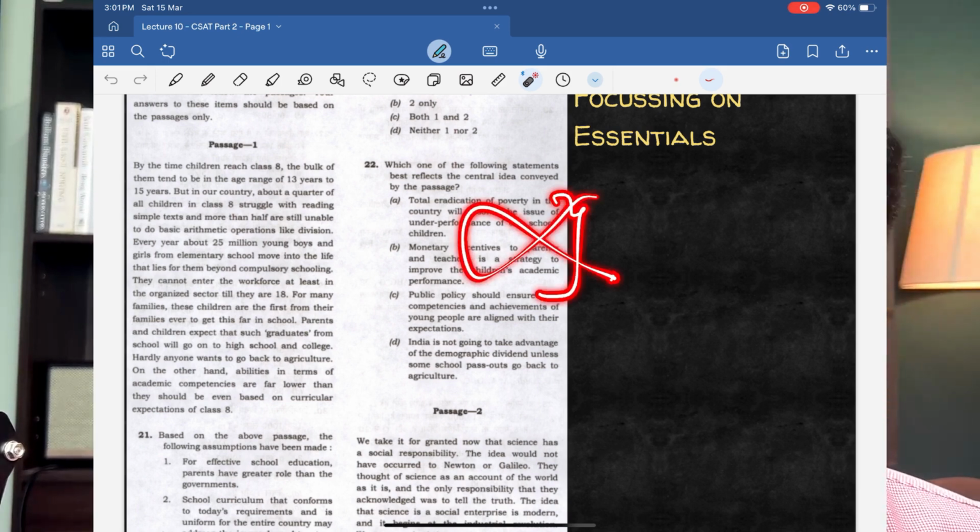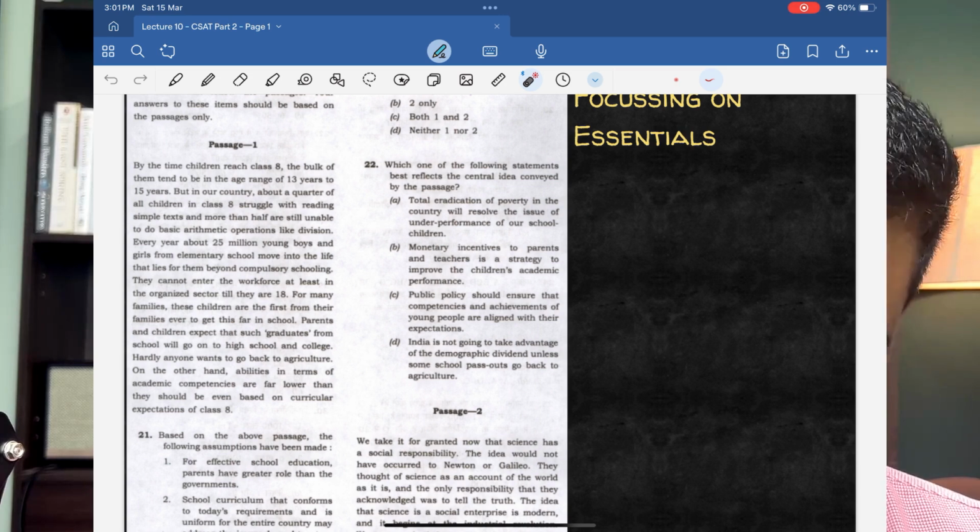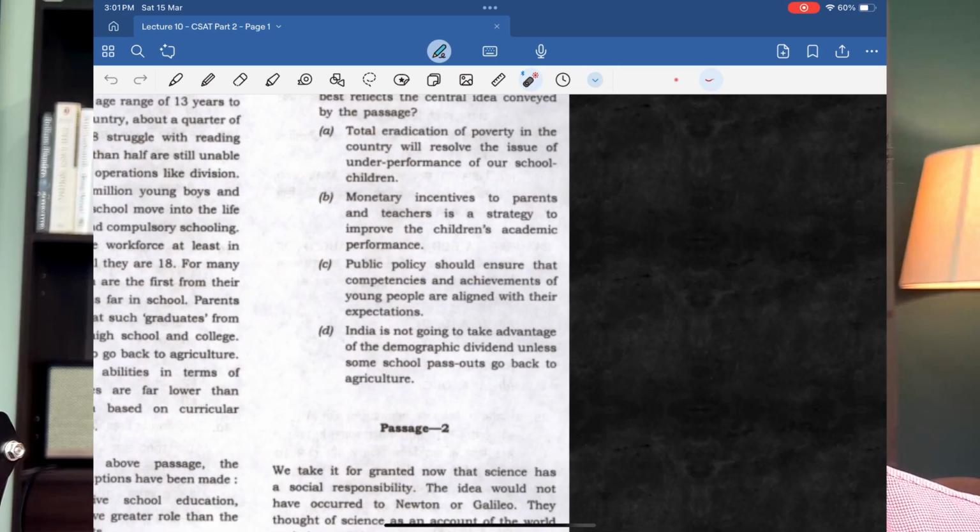And public policy should ensure that competencies and achievements of young people are aligned with their expectation. Okay, seems to be right. And the fourth option is India is not going to take advantage of the demographic dividend unless some school pass outs go back to agriculture. No, this is also incorrect. So it's very easy, right? The question is actually easy. The passage is also easy. You can make sense of it. The question also is easy because you can clearly differentiate between the options and arrive at the right answer.